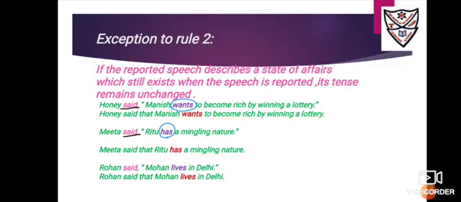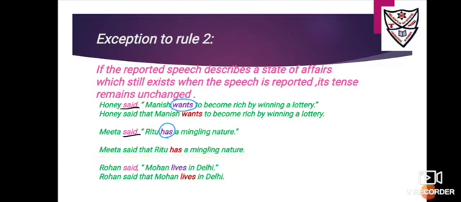Next, number C, children. Meeta said, Ritu has a mingling nature. First step, underline the reporting verb and circle the reported verb. Now our reporting verb is said. Now read the statement, that is Ritu has a mingling nature. It's a thing that is yet existing. It's a person's character that she is very mingling by nature. That is not going to change, children. So this has will never become had. You will simply remove the comma, put the conjunction that, and you are ready with the statement: Meeta said that Ritu has a mingling nature.